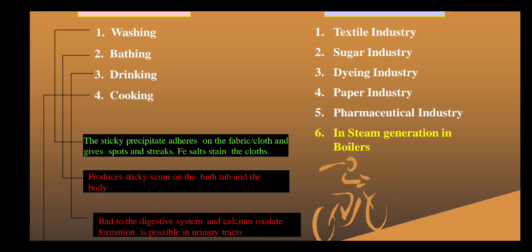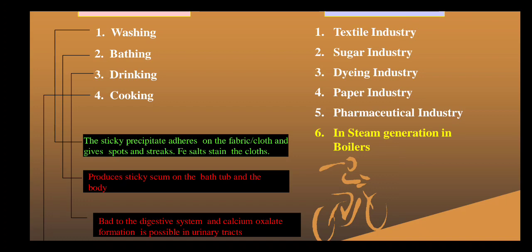Generally, iron salt stains the cloths, and that is the drawback. If you are using this water for bathing, it produces sticky scums on the bathtub.